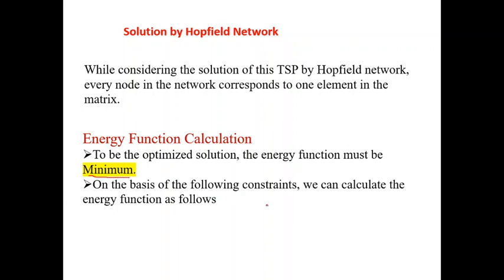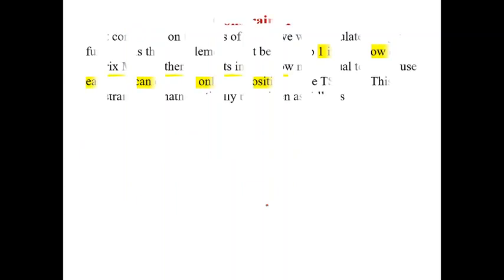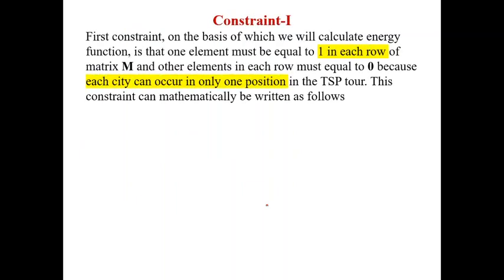On the basis of two constraints, we calculate this energy function. Constraint 1: exactly one element must be equal to 1 in every row. Simple thing. Every row must have a single one, and all remaining elements in that row are zeros. That means every city must be visited only once. So the sum of the elements in any row must equal 1.